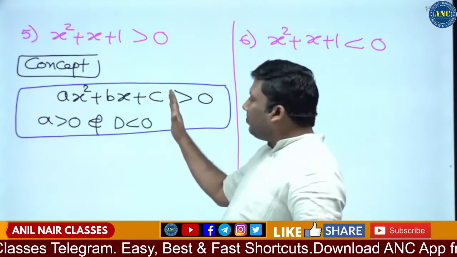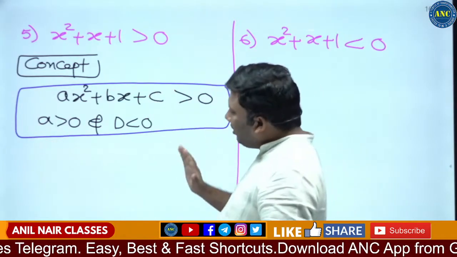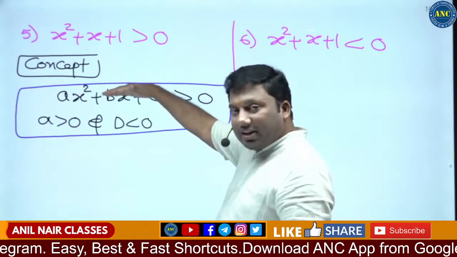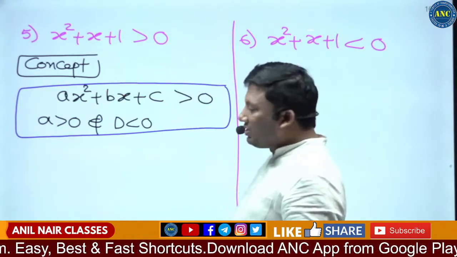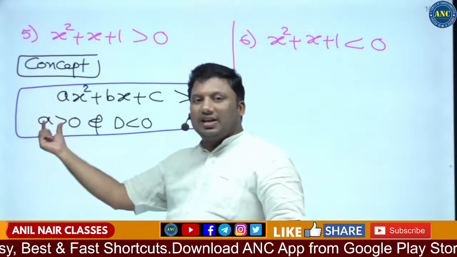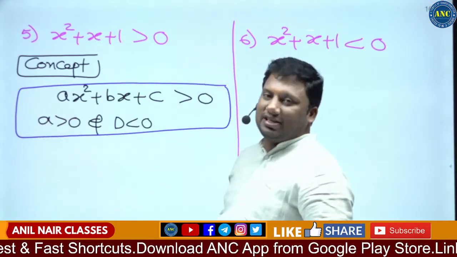Ax square plus bx plus c greater than 0. This quadratic expression will always be greater than 0 only if a is greater than 0 and D is less than 0.